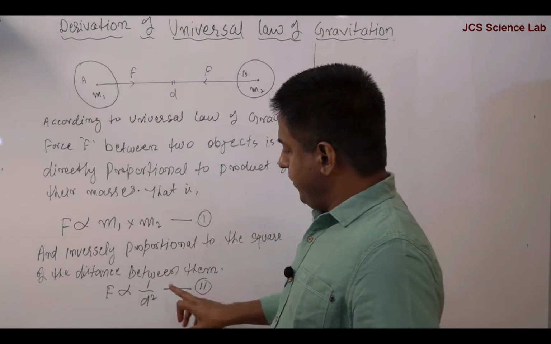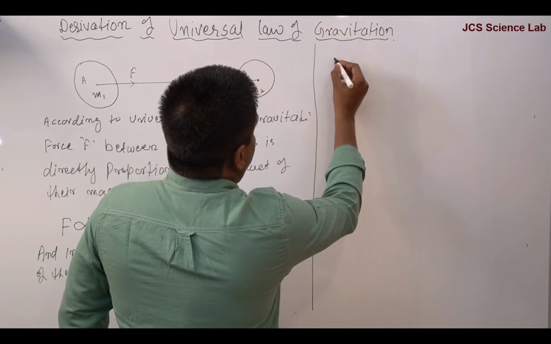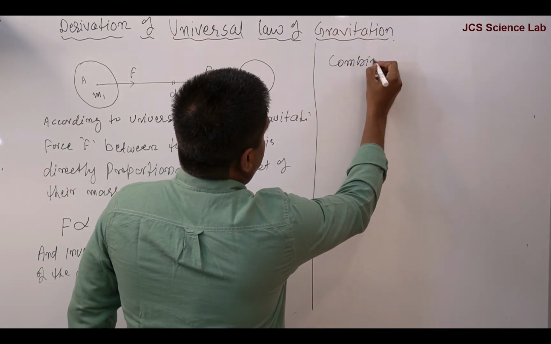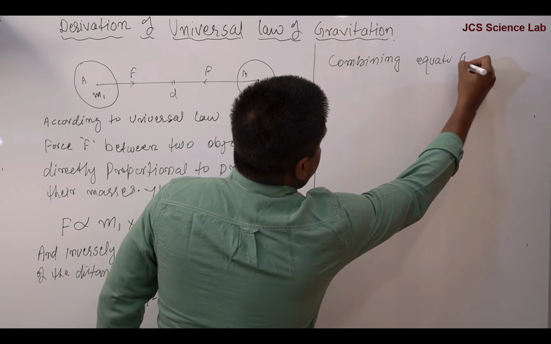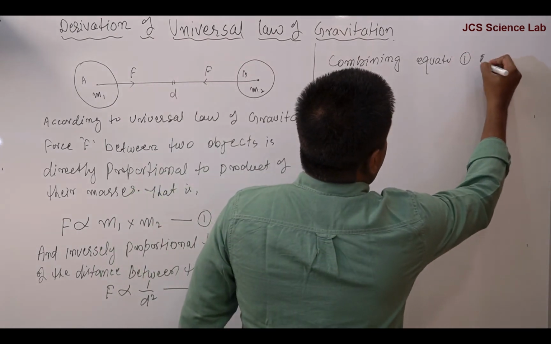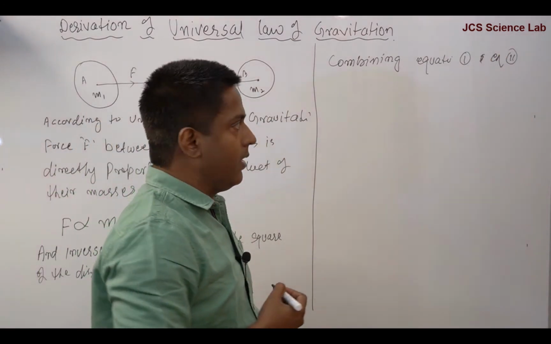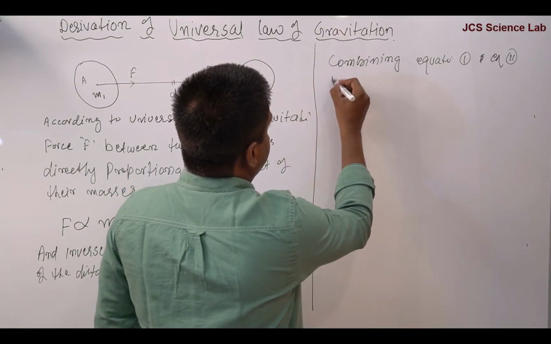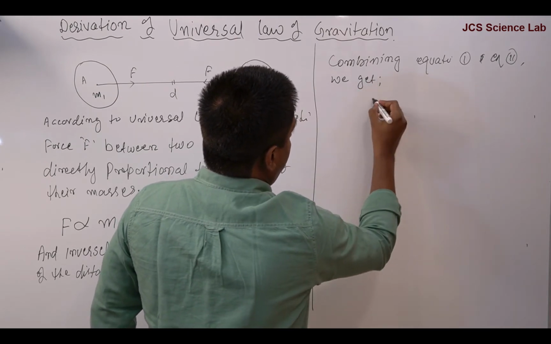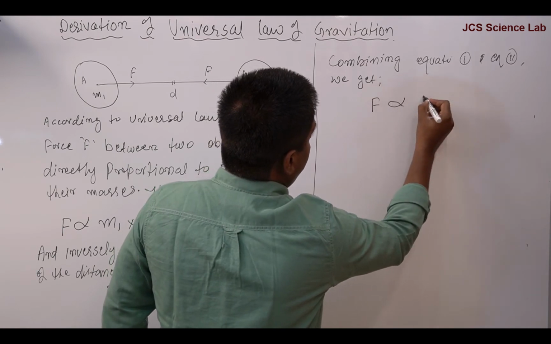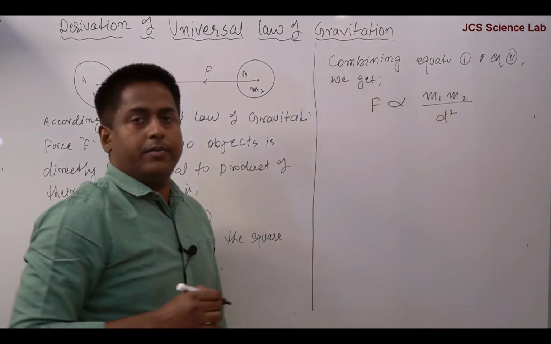Now when we combine these two equations, combining equation 1 and equation 2, we get F proportional to m1 m2 by d square.